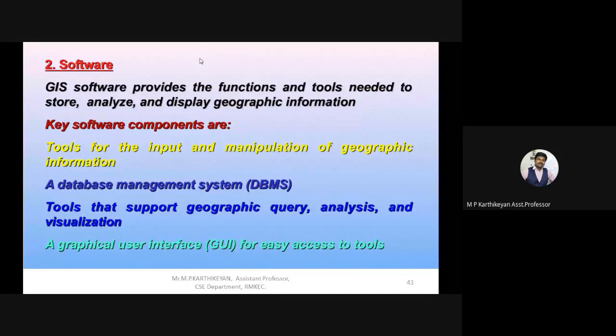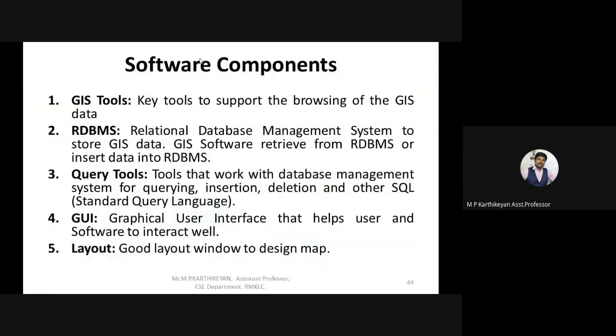These are the various software components required for a successful GIS: the GIS tool, RDBMS, query tool, and GUI and layout. RDBMS is a relational database management system, where it gathers multiple DBMS processes and clubs them together. And the query tool is nothing but the questions given by the user.